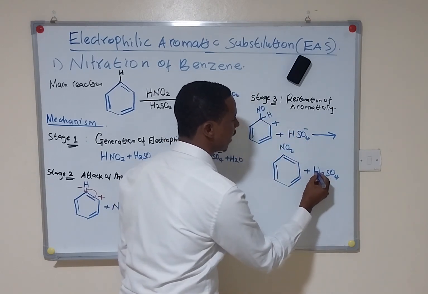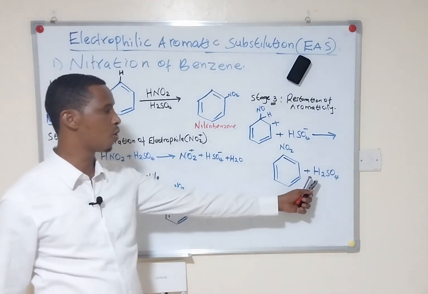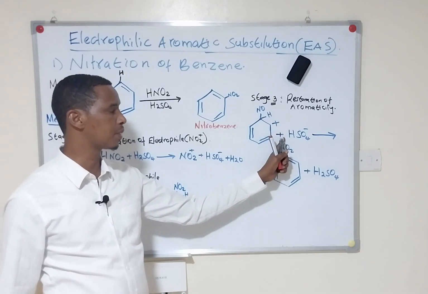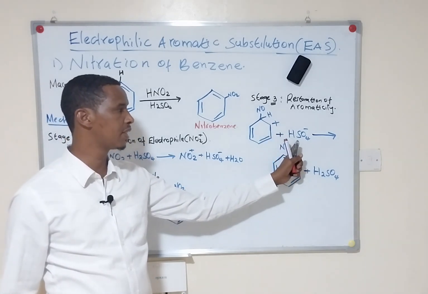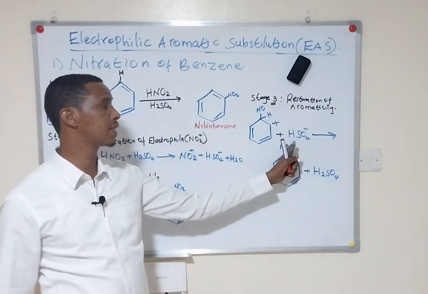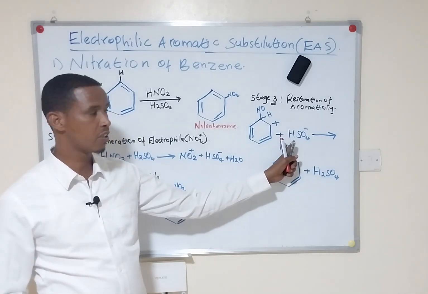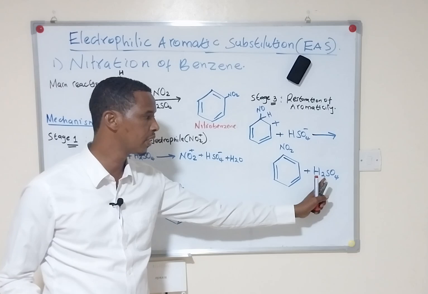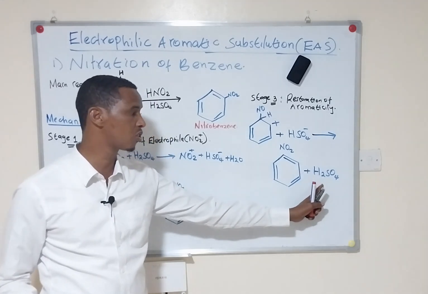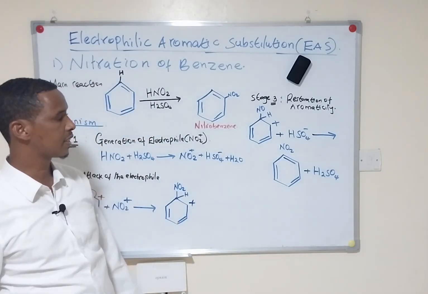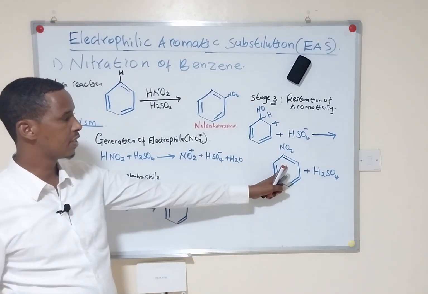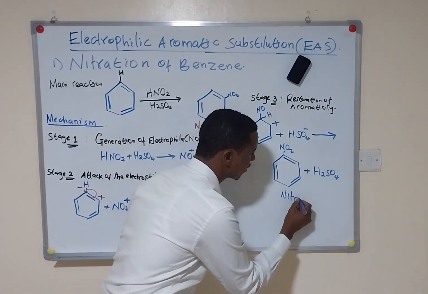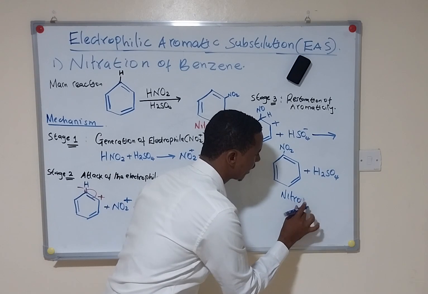The sulfuric(VI) acid is formed when the proton is accepted by the bisulfate ion. So the proton just means H plus, that is hydrogen ion. So the hydrogen ion is accepted by the bisulfate ion, forming the concentrated sulfuric(VI) acid. And this is now the nitrobenzene, and the aromaticity is restored in this stage. Nitrobenzene.